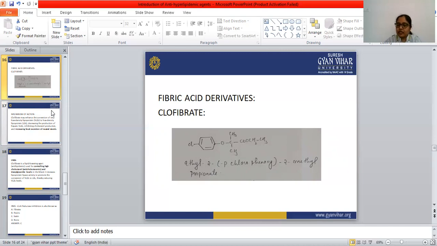Let me explain once again about the anti-hyperlipidemic agents. Anti-hyperlipidemic agents are those agents that reduce the cholesterol level in the blood. We have seen first the atherosclerosis. Atherosclerosis is the condition characterized by damage to the arteries due to the plaque formation.